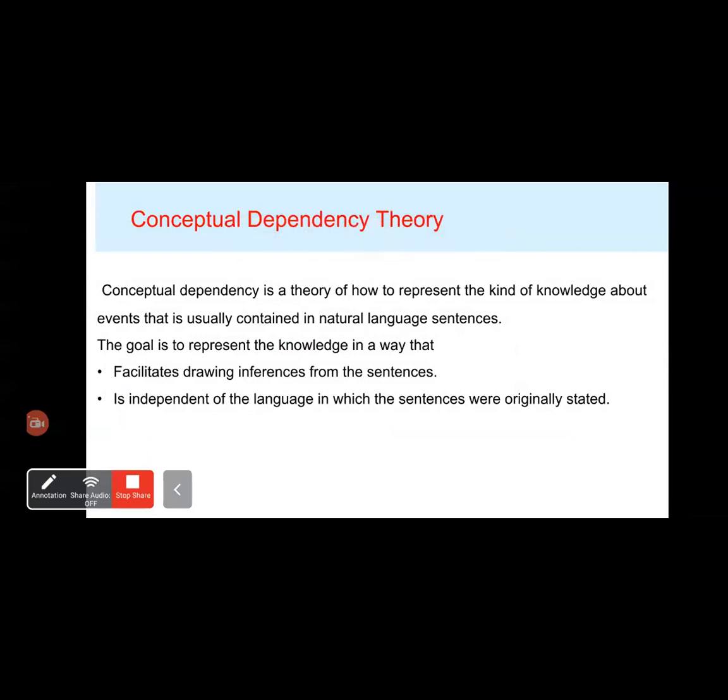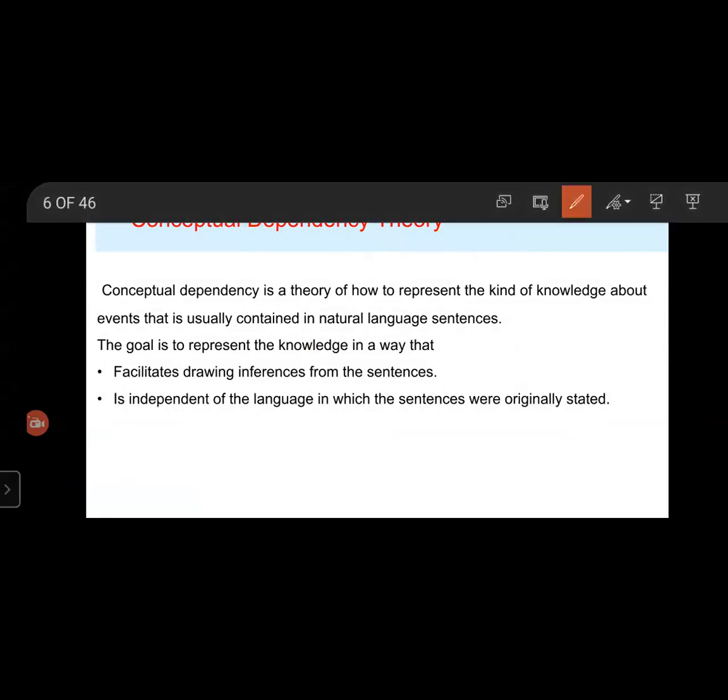What is conceptual dependency? It is a theory of how to represent the kind of knowledge about events that is usually contained in natural language sentences. The goal is to represent the knowledge in a way that facilitates drawing inferences from the sentences and is independent of the language in which the sentences were originally stated.